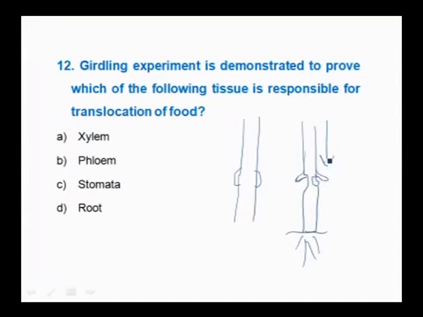And you just see here xylem is not translocating the food, not the stomata or not the roots, and the translocation of food is through vascular tissue. Phloem is proved with this simple girdling experiment.